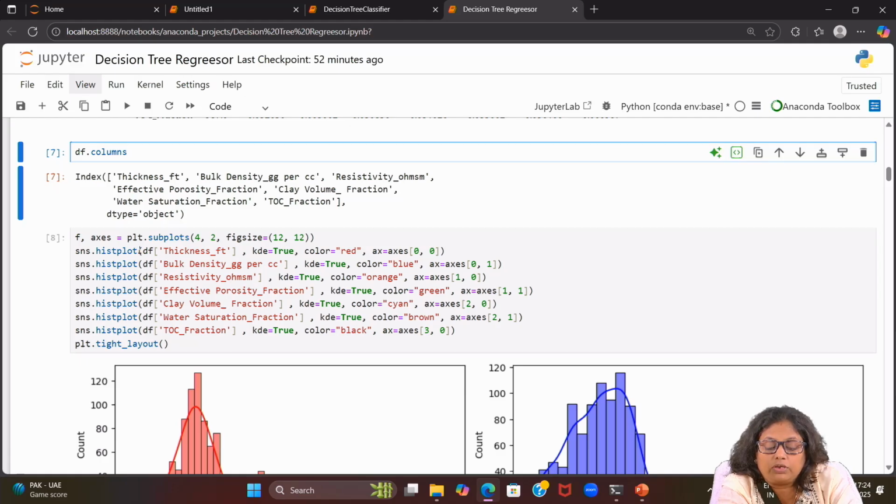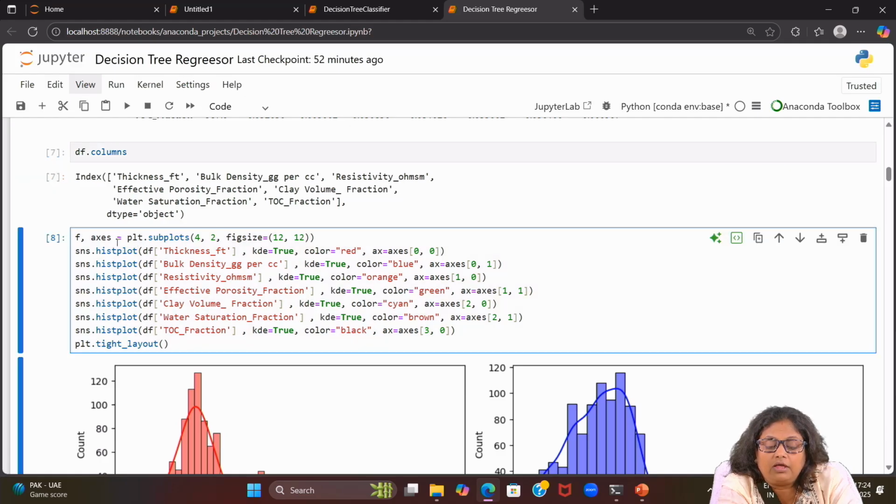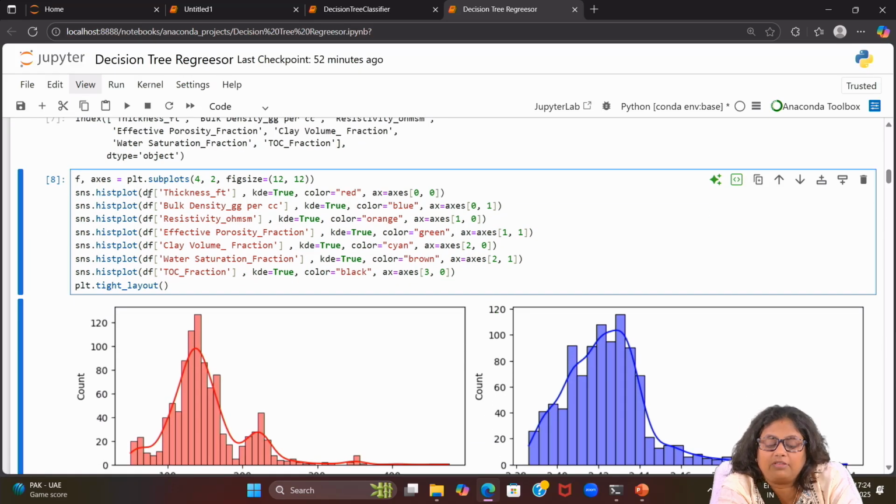So you can see what the syntax of that is, and I'm using subplots here. That's the fig, axis syntax, and I have mentioned a figure size of 12. Now we have this hist plot for all the columns, including your target. The target is nothing but the TOC fraction I have taken. And I wanted to check the KDE, the kernel density distribution, so I made KDE true.